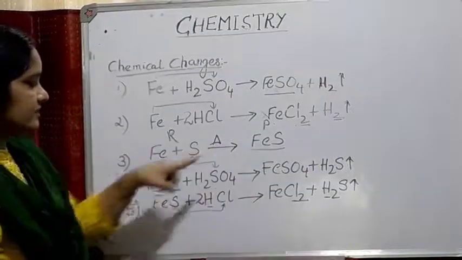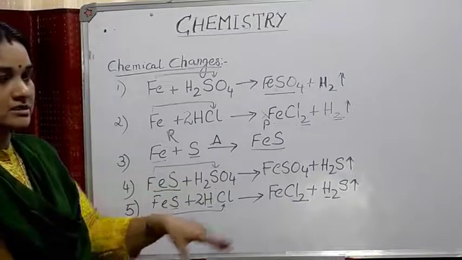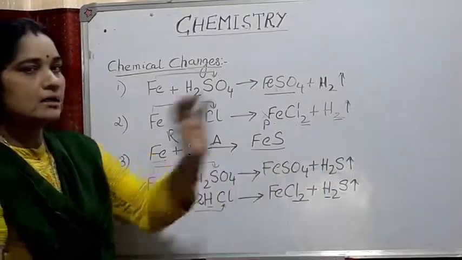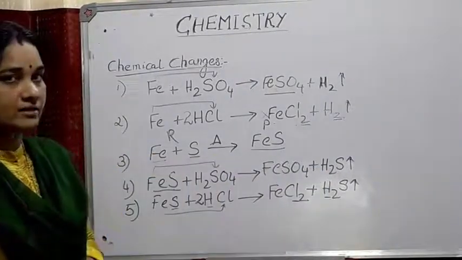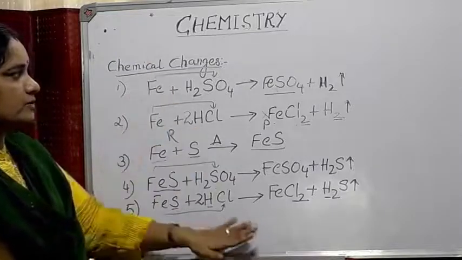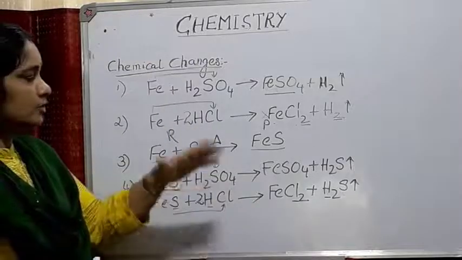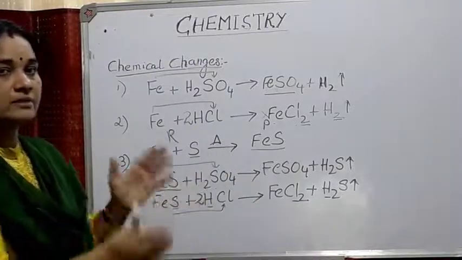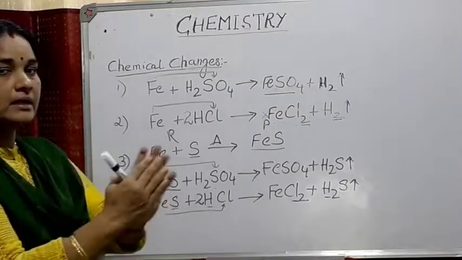Then if FeS is treated with sulfuric acid, you will get the salt FeSO4 plus a rotten egg smelling gas, hydrogen sulfide. So this is how you have to write the equations. I hope you can understand the difference between mixture, element and compound.